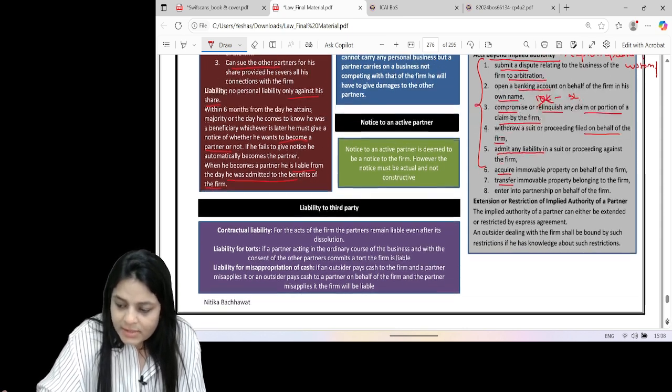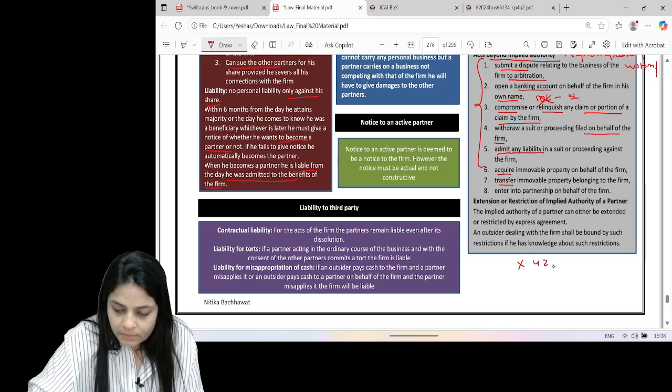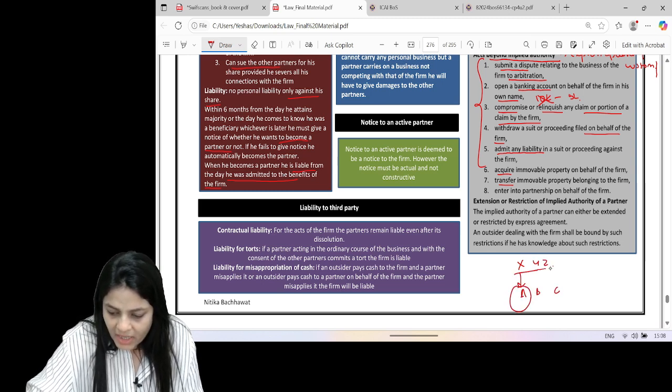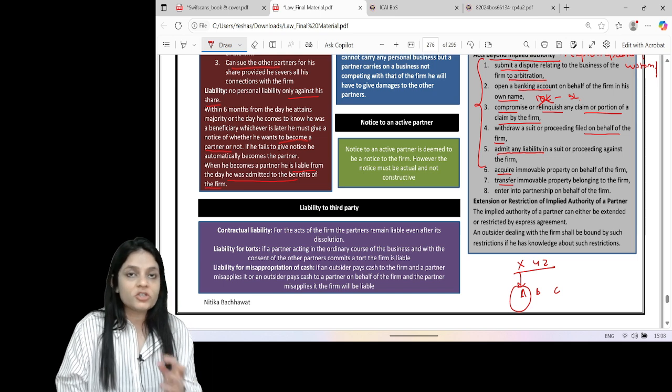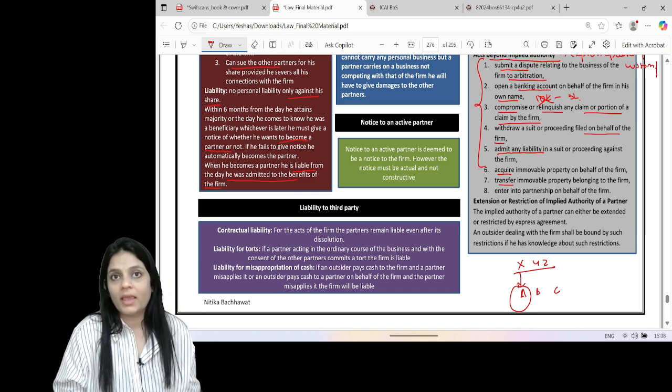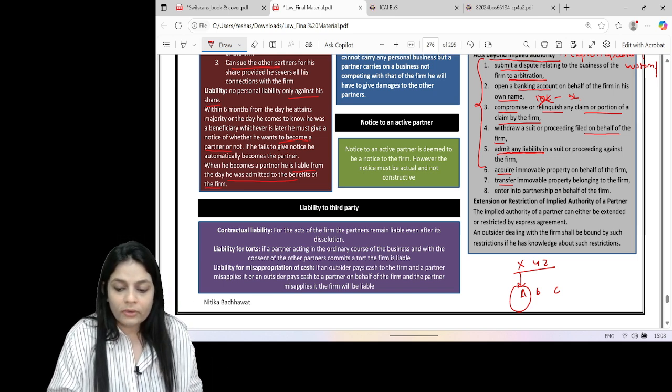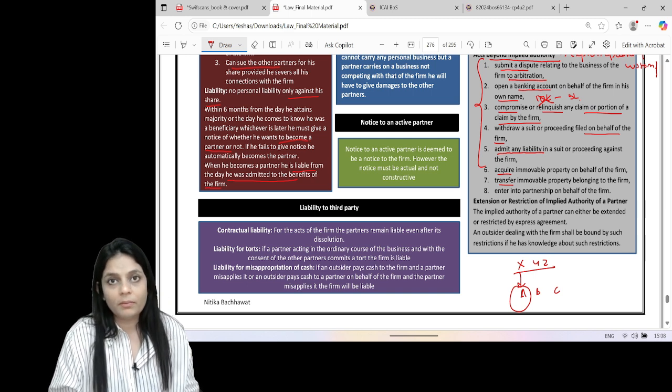That is, let's say XYZ is a partnership firm. They want to form a single partnership with ABC. They approach A. A says, yeah, we are ready. Who are you to decide? This is a decision which will be taken by the whole firm, not by A alone. So he cannot enter into a partnership on behalf of the firm.